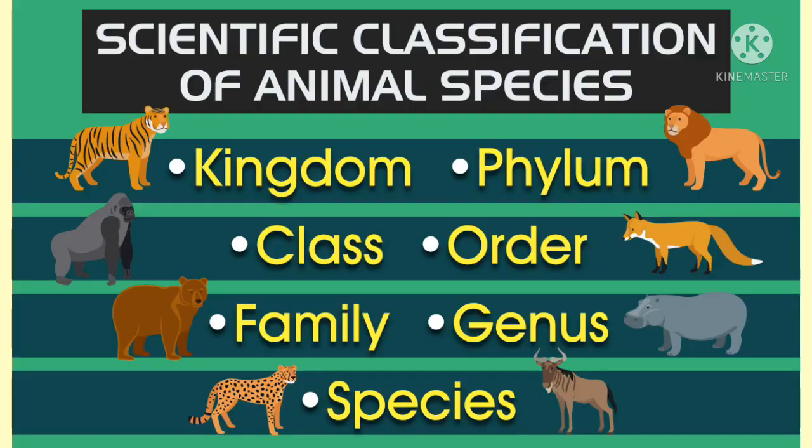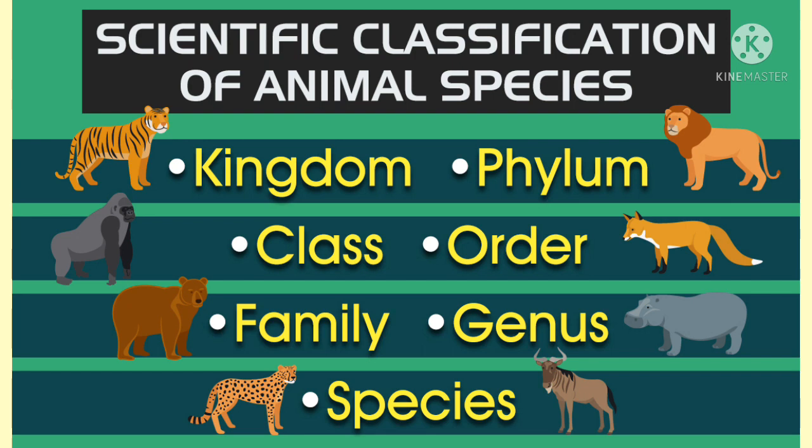On the basis of classification, the organisms are separated into smaller and smaller groups which form the basic unit of classification, that is species, genus, family, order, class, phylum, kingdom. This is called the basic unit of classification. Clear? Let us learn about one by one.